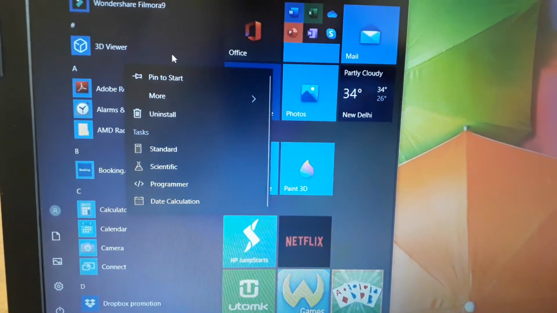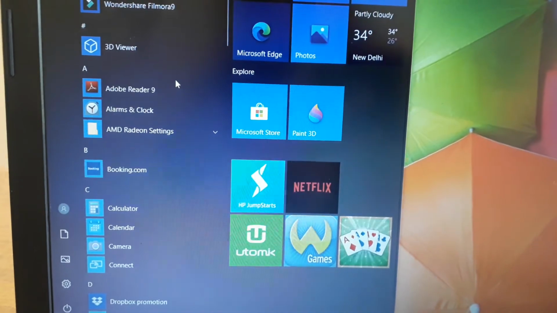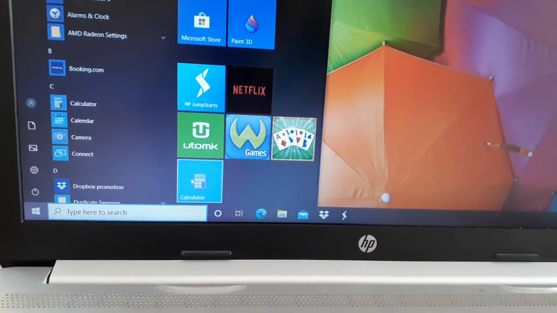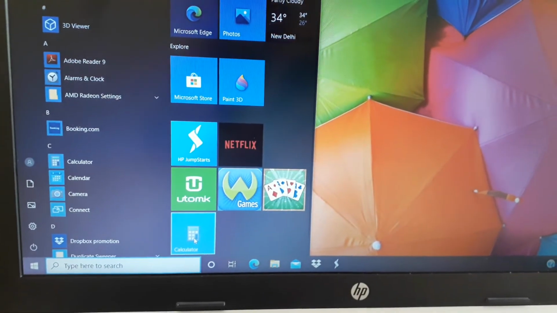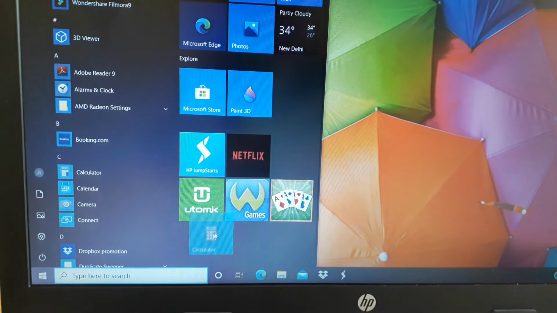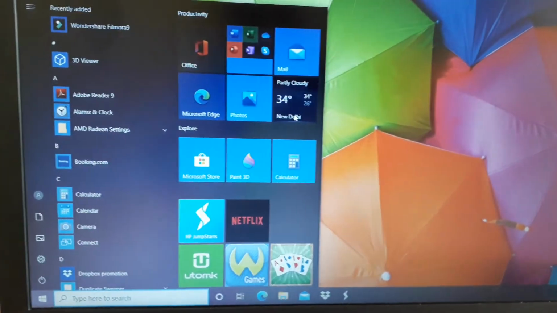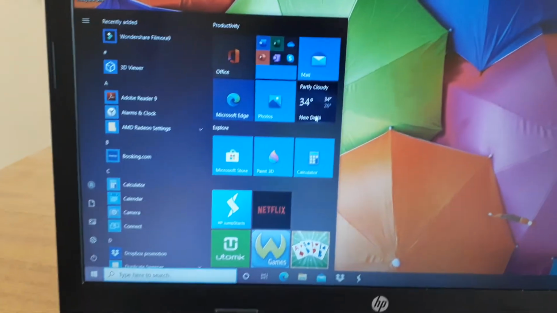Here is the option pin to start, and I will click on pin to start. You can see calculator is added at the last. Is that clear? And if I want, I can select it and drag it up here. Is that clear? So this is our today's last topic.